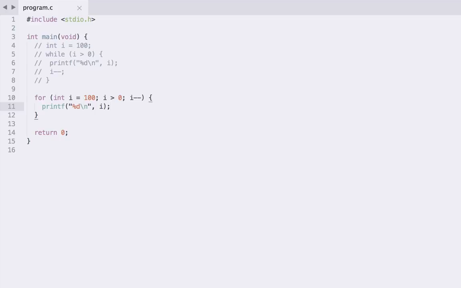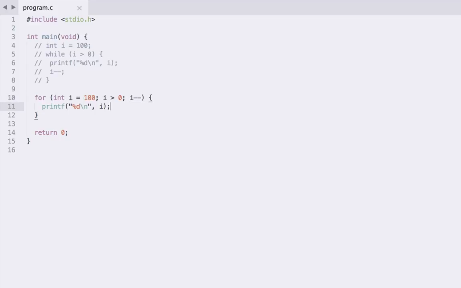The first thing that happens is our i variable is declared and initialized to 100. We then check our condition i is greater than 0 to see if we should execute the block. If we should execute the block, then we go through, we execute the block, and when we get to the bottom, we execute our update statement, and then we pop back to the top to check this condition. This is exactly the same as the while loop version.